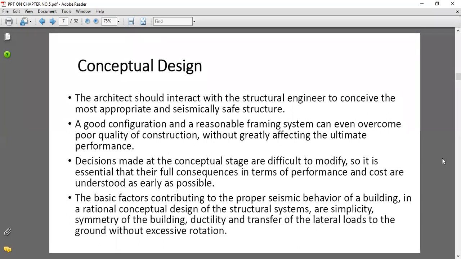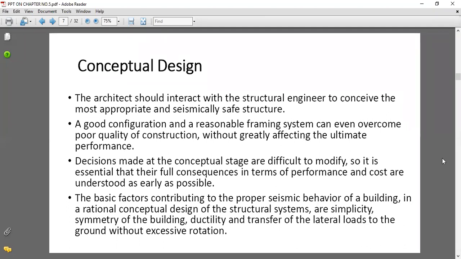But the architect should also interact with the structural engineer. Already we know, as engineers, we are going to study earthquake engineering for the purpose of making our building an earthquake resistant building. Whatever earthquake loads we assume while designing the building, our building will then become an earthquake resistant building.